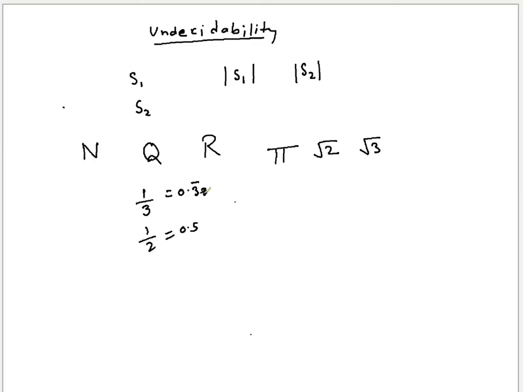So actually this guy Cantor defined that basically if there is a set S1 which you know, and there is a set S2 which you know, if you are able to establish a bijection, right?